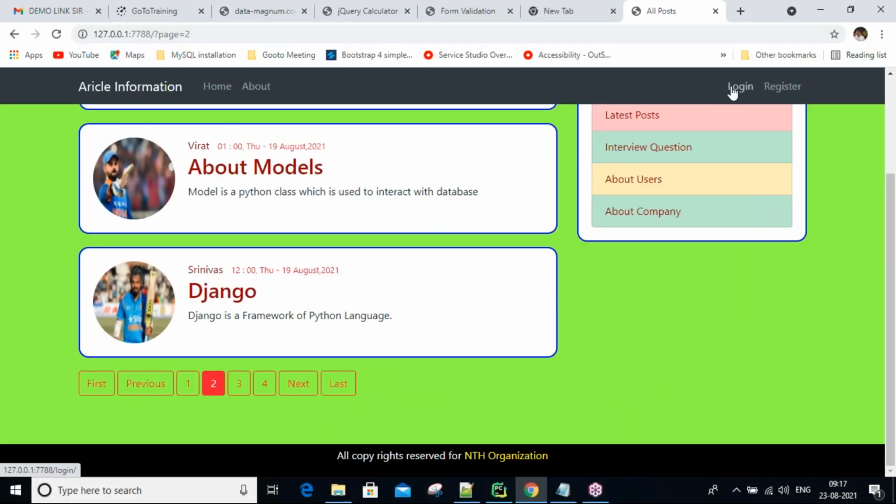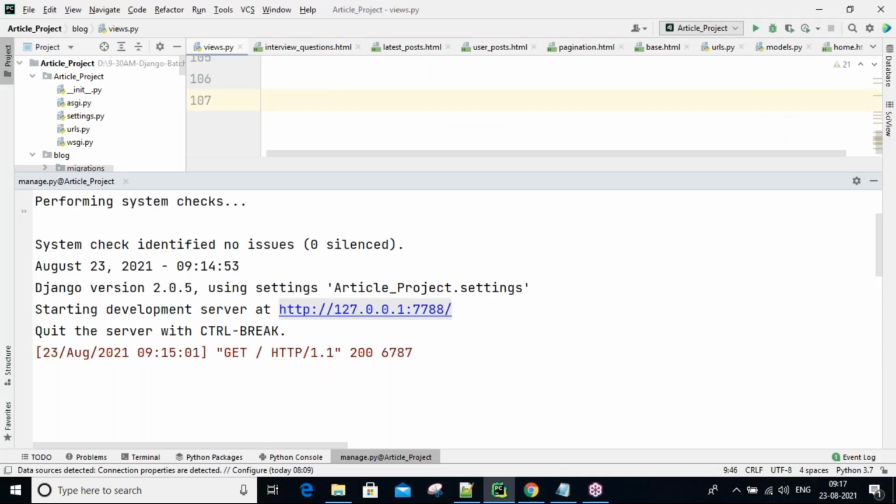And only a logged-in person can post a record like this. After login, these two things are hidden, and after login, logout, profile, and some other menus are shown, guys. So this kind of application we are going to do in our session slowly. Okay, any other doubt?